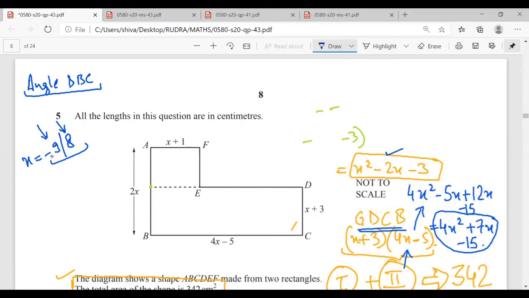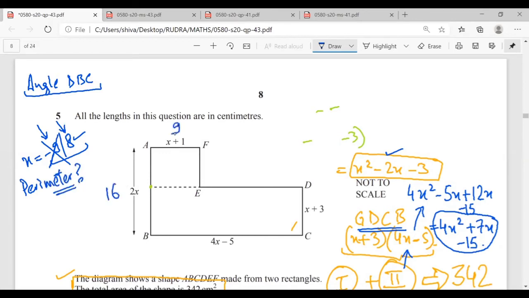No, sir. Why? Sir, if x is minus 9, this will become minus 18, so we need to cancel this. We need to consider only 8 when we have to find the perimeter. Mr. Rudra, is there a doubt? No, sir. So this will become 16.